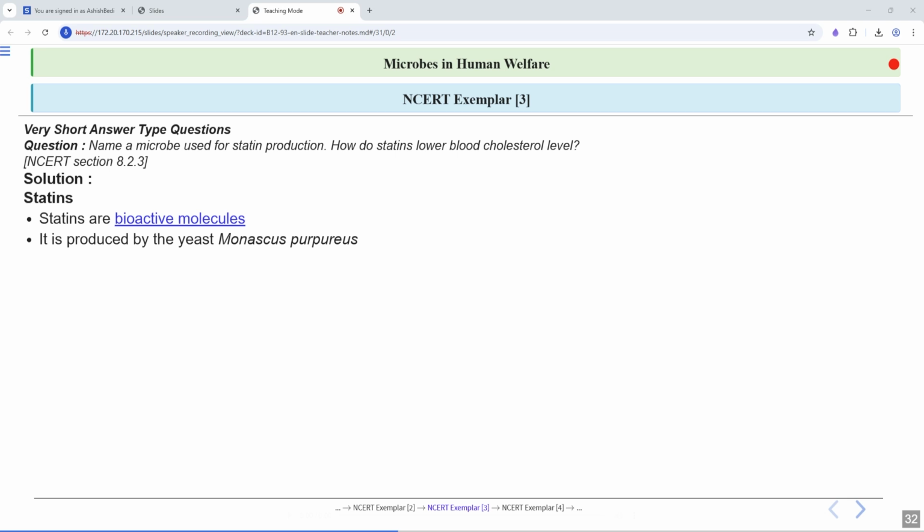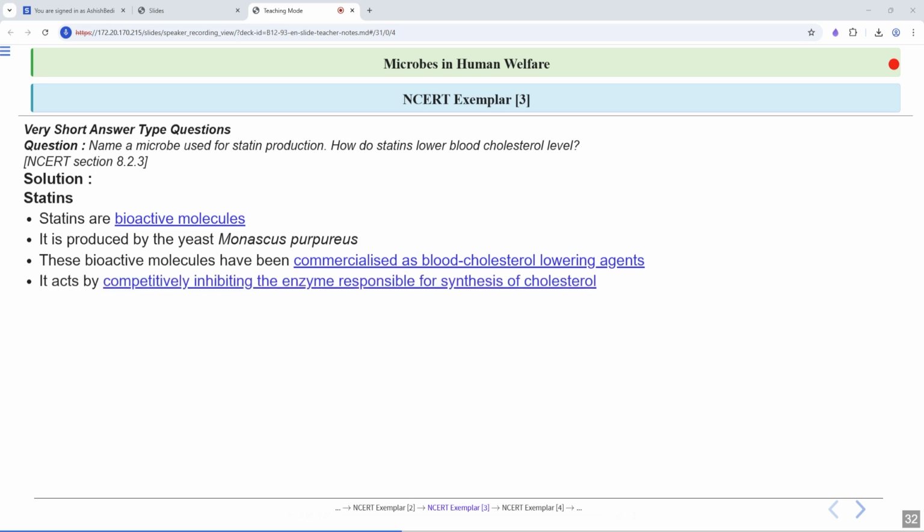So it can control cholesterol. The yeast Monascus purpureus is a microbe responsible for production of these statins. These statins have been commercialized, meaning they are now produced and sold as medicines to help lower the blood cholesterol level. Statins work by competitively inhibiting the enzyme that makes cholesterol in our bodies. In simple terms, they block the enzyme's action, just like putting a barrier in front of a machine so it can't do its job. So this helps reduce the amount of cholesterol produced.